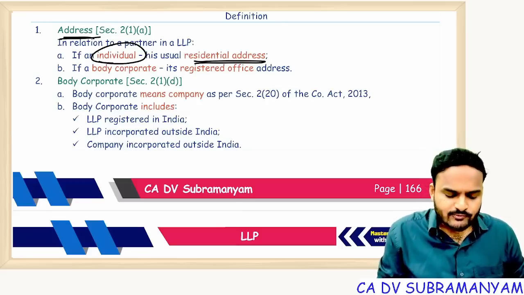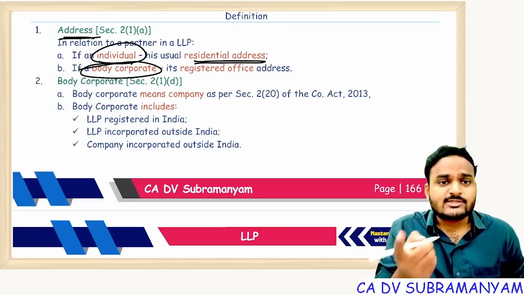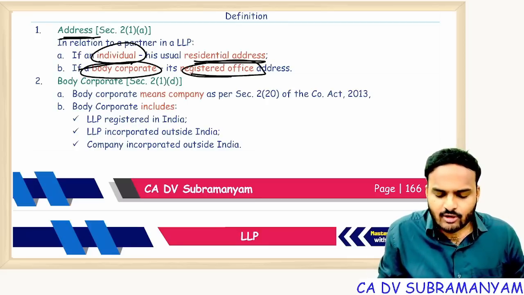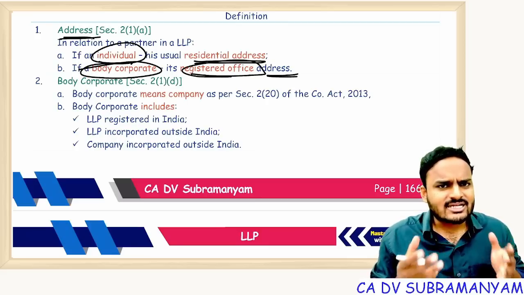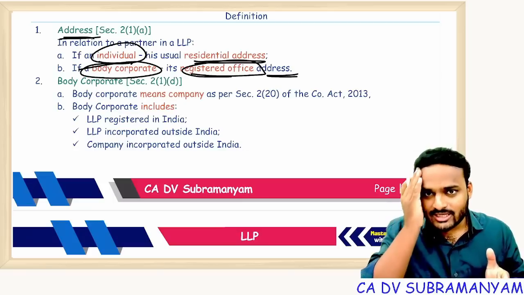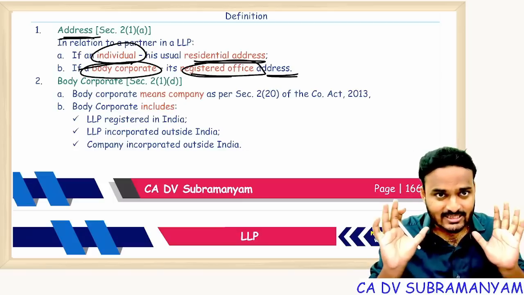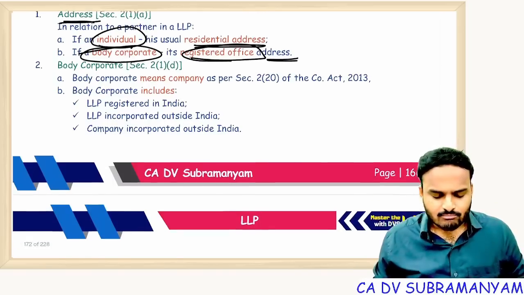If it is used with respect to body corporate, the address with respect to a body corporate is a registered office address. A body corporate will not have a residential address. Body corporates will have only registered office addresses. Clear, everyone?